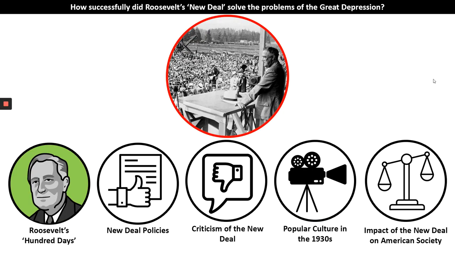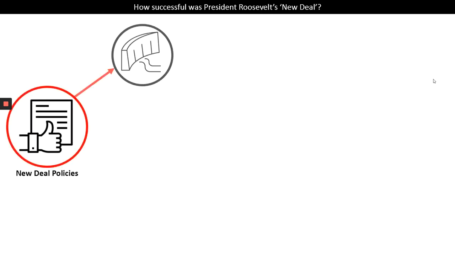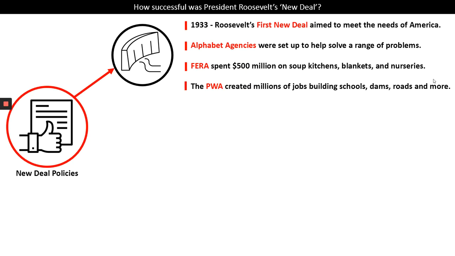So we've thought about Roosevelt's 100 days, his first 100 days as president. Let's look more specifically at some of the policies that make up what we call the New Deal. So in 1933, Roosevelt's first New Deal aimed to meet the urgent needs of America. Remember the 3 R's, this is all about relief.